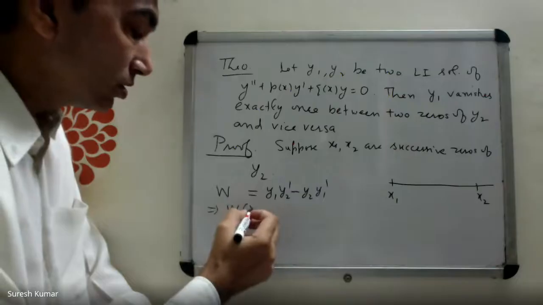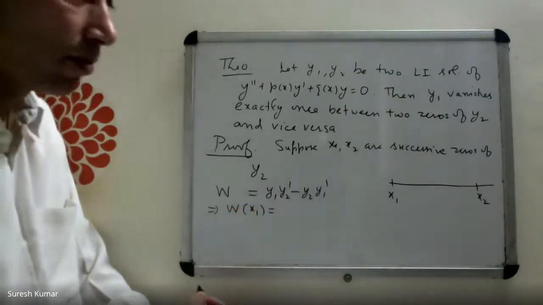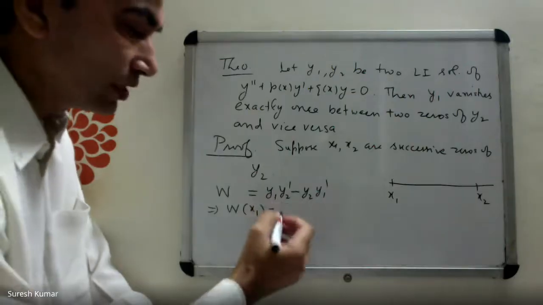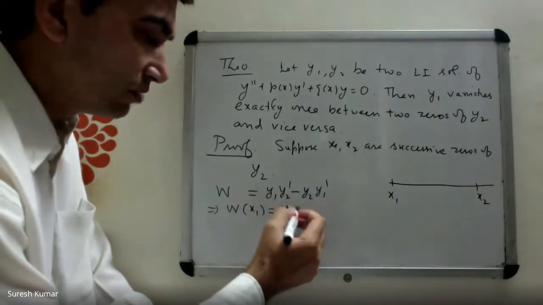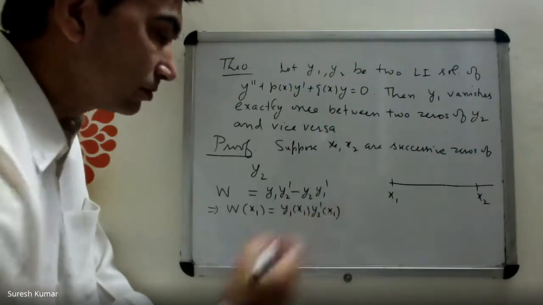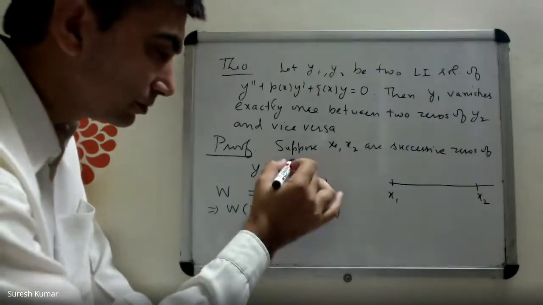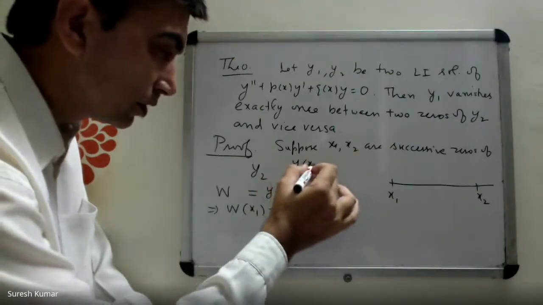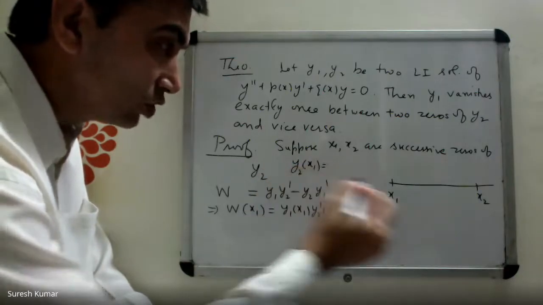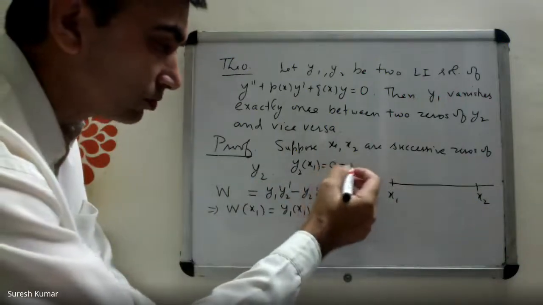So let's calculate this Wronskian at x1. What do we get? y1(x1) y2 prime(x1). The second part will not appear. Why? Because x1, x2 are zeros of y2, meaning y2 vanishes at x1 and x2.